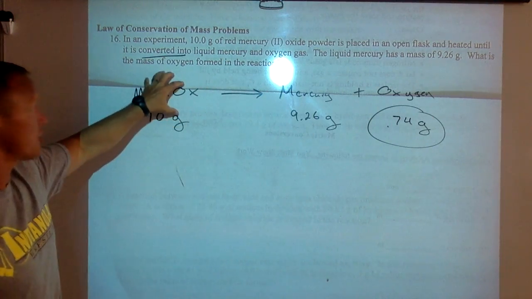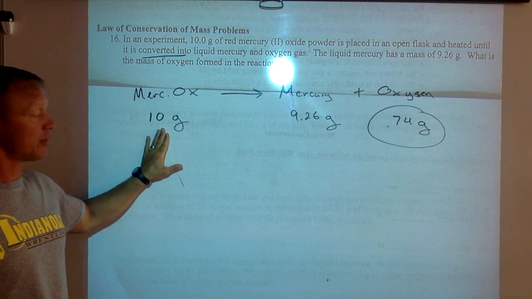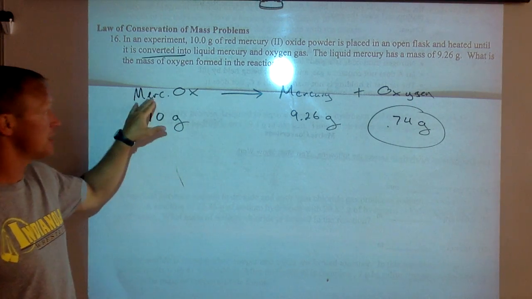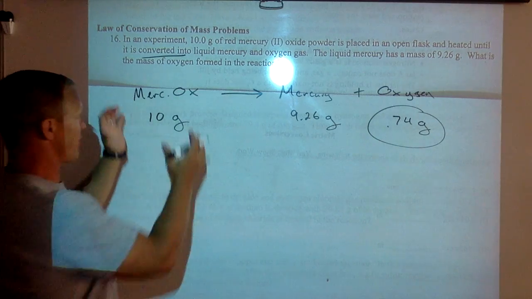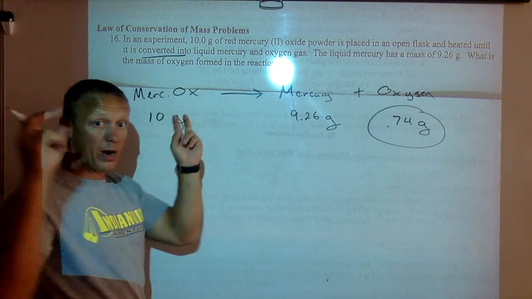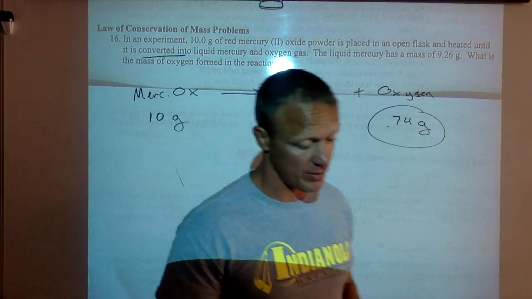That means that in this initial compound, out of the 10 grams that were there initially, 9.26 was mercury, 0.74 was oxygen. And so whatever the mass of this stuff is, what the mass of these over here has to be.